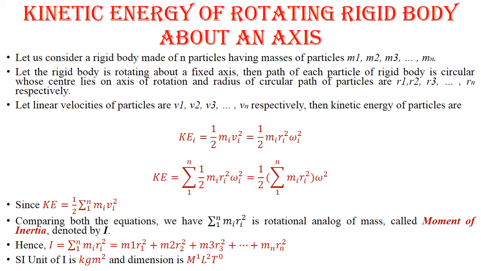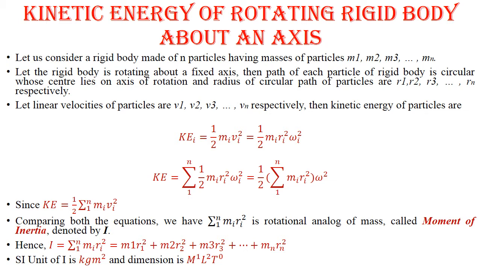If the linear velocities of the particles are v1, v2, v3 to vn respectively, then the kinetic energy of a particle may be expressed as KEi is equal to 1/2 mi vi square, that is 1/2 mi ri square omega i square.